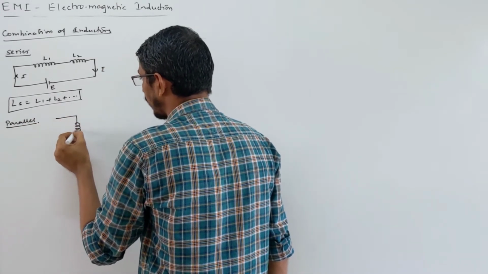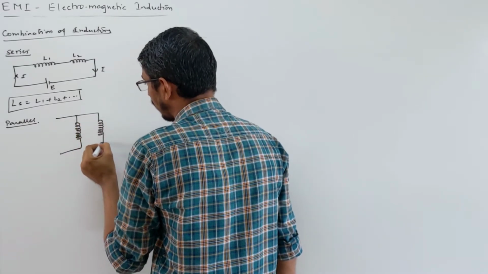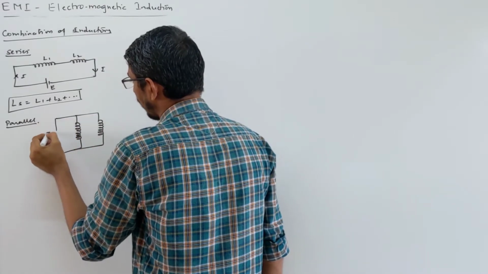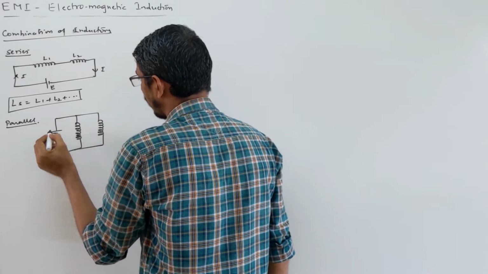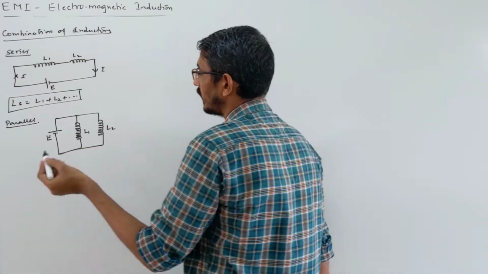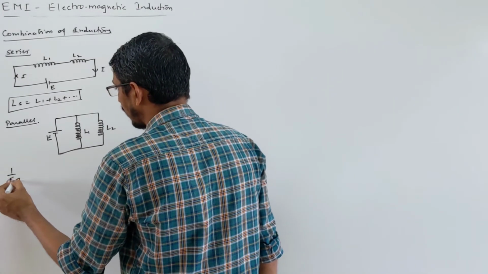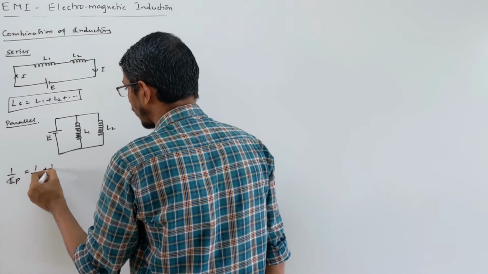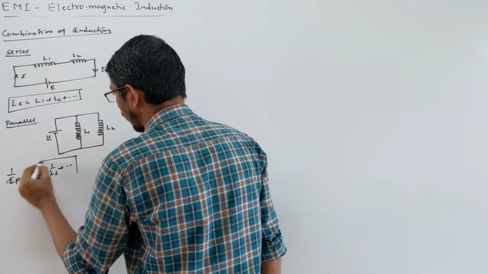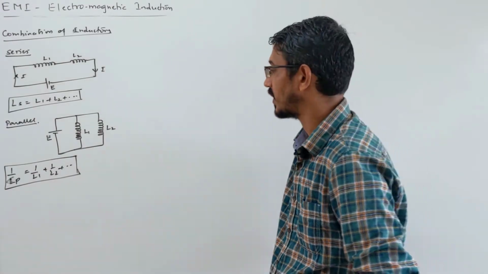This is one inductor, this is another inductor. If you connect them in this fashion, then L1 and L2 will be called in parallel, right. So in the same way, if you want to write 1 by L parallel, then you say 1 by L1 plus 1 by L2, and it goes on like that. Yes, same as the resistance rule, no special things.